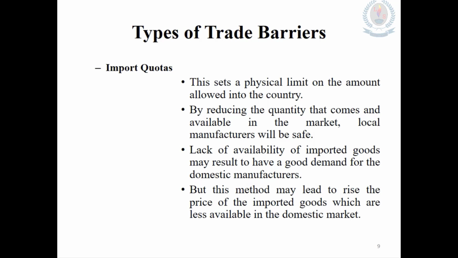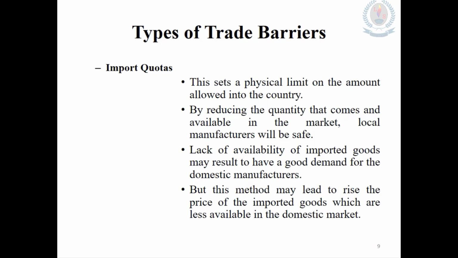With this, what the government expects is reducing the quantity of imported goods coming to the local market. So the local manufacturers will be safe. They will have a good market in the local market, because there is a smaller amount of imported goods.